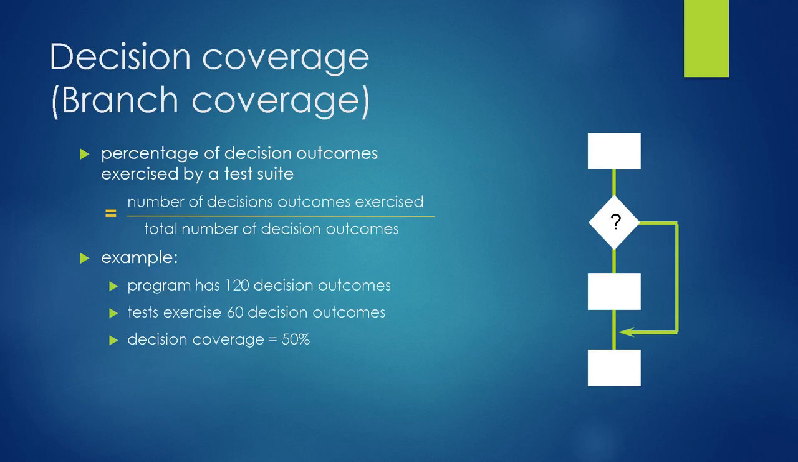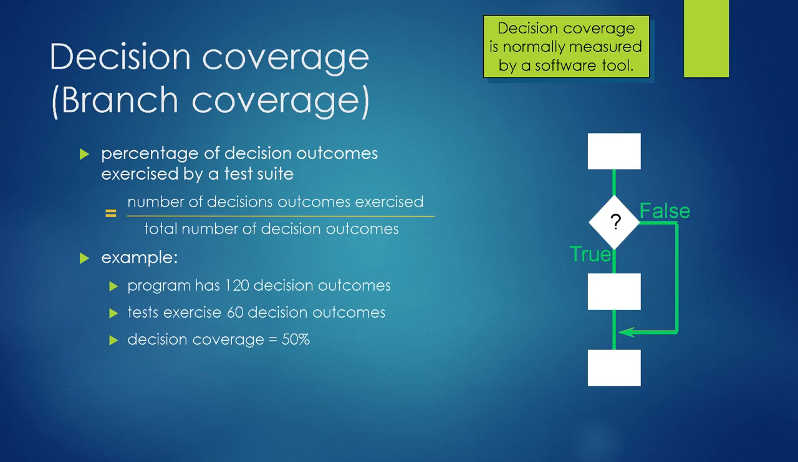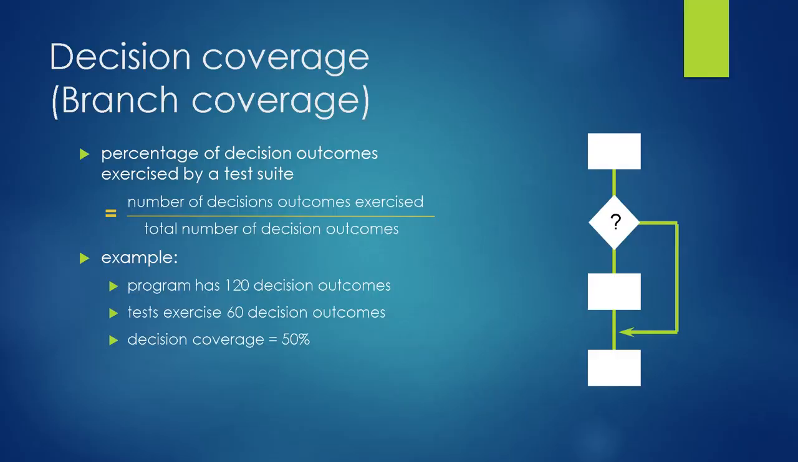Decision coverage is the percentage of the decision outcomes that get exercised by the test suite. The formula to calculate the decision coverage is the number of the decision outcomes exercised divided by the total number of the decision outcomes. Let's take an example. The particular program is going to have 120 decision outcomes, out of which the test suite exercises only 60 decision outcomes out of 120 outcomes. So the decision coverage is 50%.